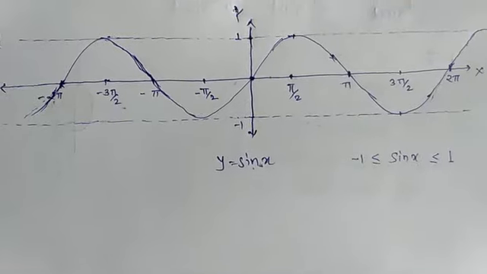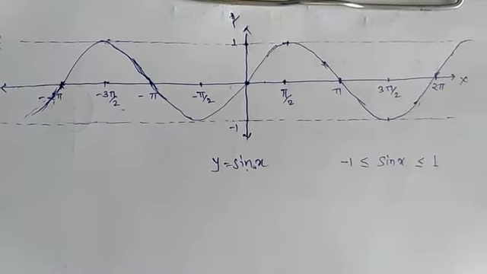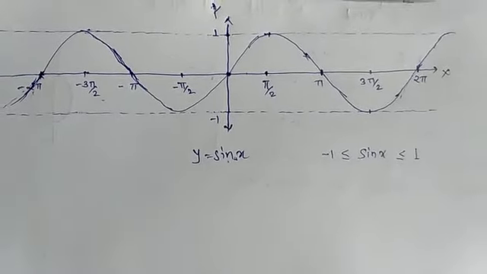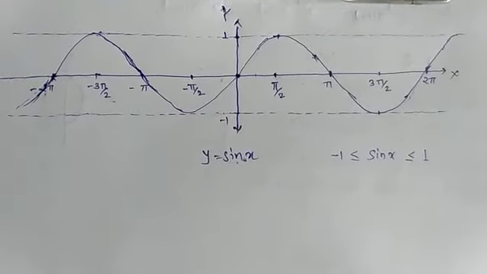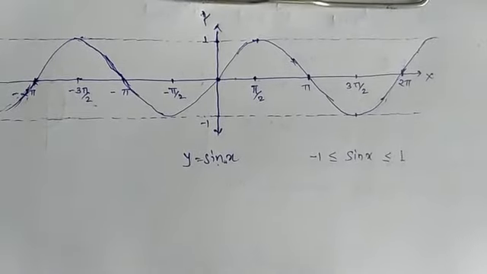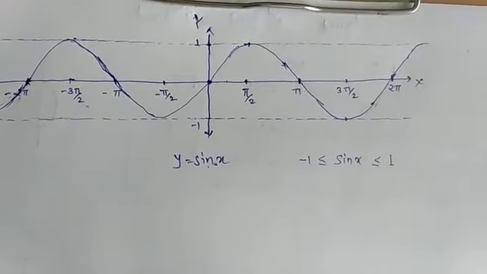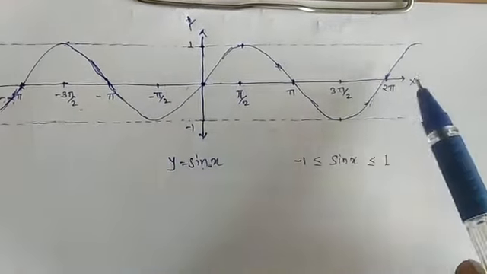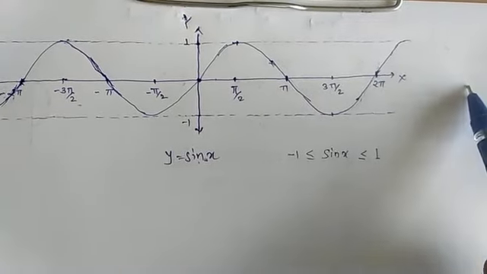Hi everybody, in today's lecture we are going to study the graphs of the trigonometric functions. First we studied y equals sin x, that means the graph of sin x. As we have already seen, the values of sin x and cos x repeat after an interval of 2π, that means from 0 to 2π it will be repeated again from 2π to 4π.